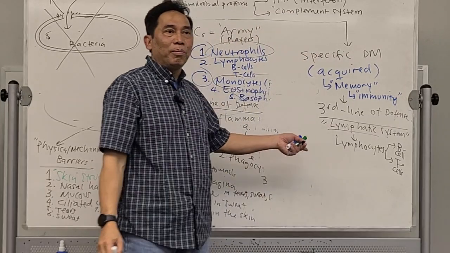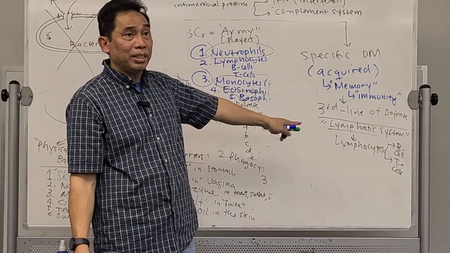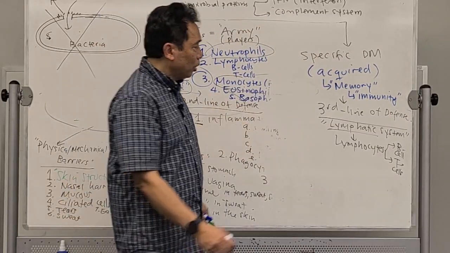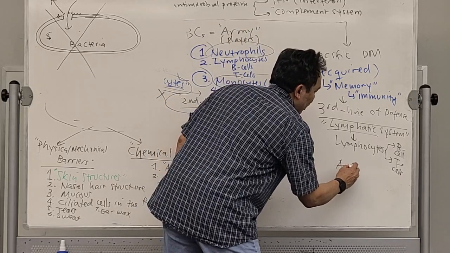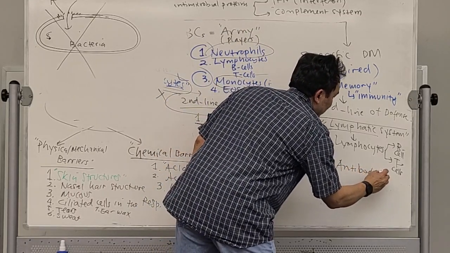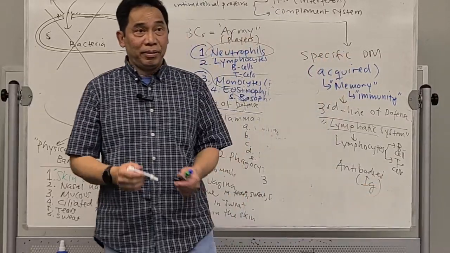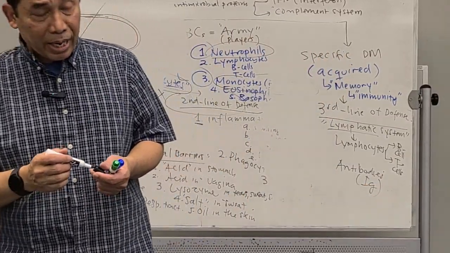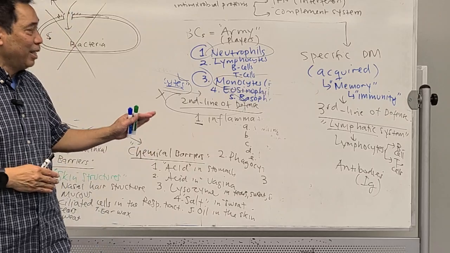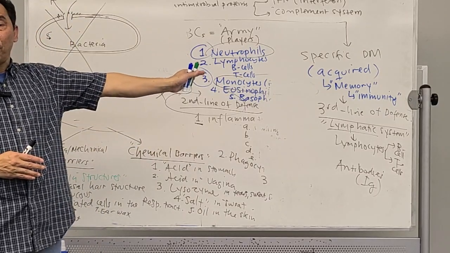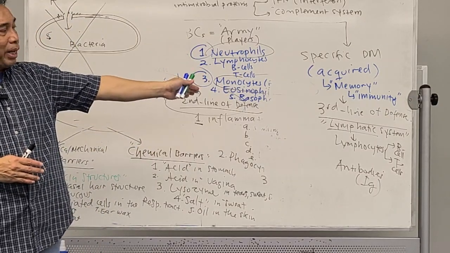So it is done by these specific cells, lymphocytes, and also by the antibodies. Again, these are all the Ig: IgG, IgA, IgM, IgD, IgE. They are part of our last defense mechanism.